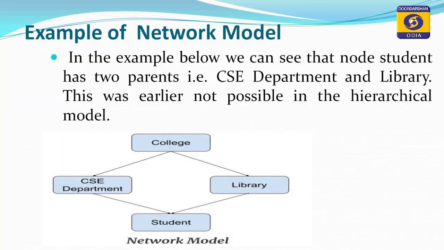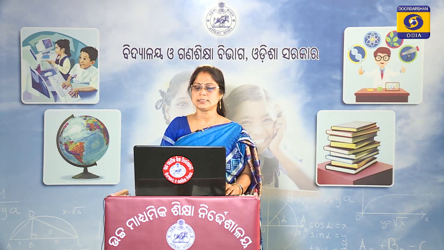Here is given one example of a network model. All of you see this picture. In the example below, we can see a node that has two parents. Here college is the root node or parent node, while out of college two branches are derived, one is CSE department, another is library, while the CSE department and library both are parents of the child student, or the child node student has two parent nodes, one is CSE department, another is library.